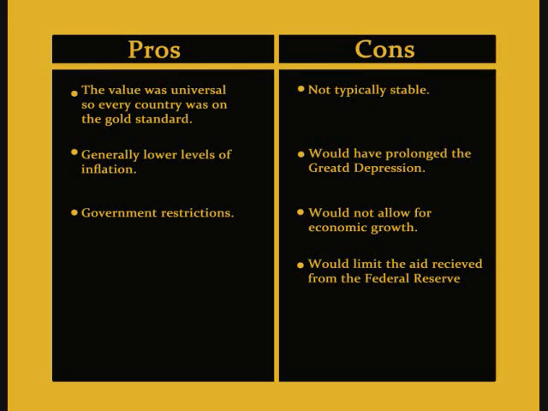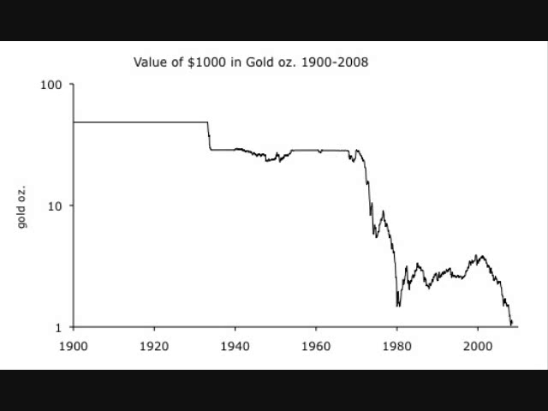Furthermore, a gold-backed currency could not expand fast enough to maintain a healthy rate of international trade and economic growth. Finally, returning to a gold standard would be a large waste of time, money, and resources. This graph shows how the value of $1,000 in gold ounce has slowly decreased in value since around 1938, which is around the Great Depression. This is caused by the Great Depression and the outlaw of paper money being backed by gold.